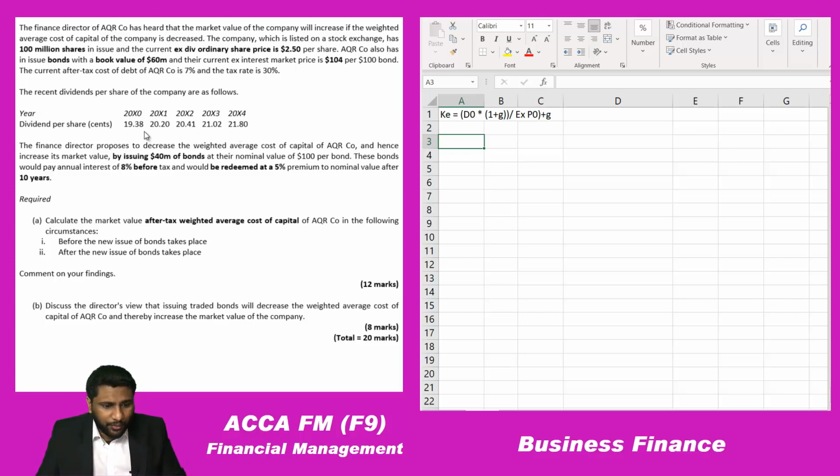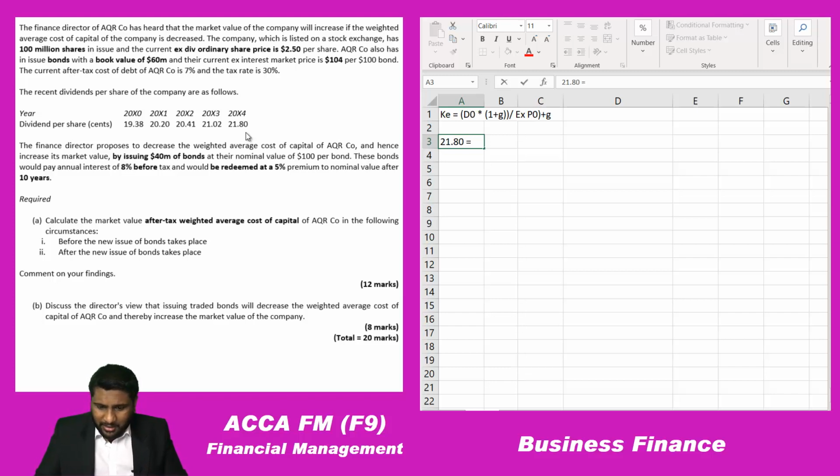Over 4 years your 19.38 dividend has increased to 21.80. 2000 to 2001 is 1 year, 2001 to 2002 is 2 years, 2002 to 2003 is the third year, 2003 to 2004 is the fourth year. So over 4 years it has increased. So I'll type it here. Again, this one also I am typing for you all to get an understanding.